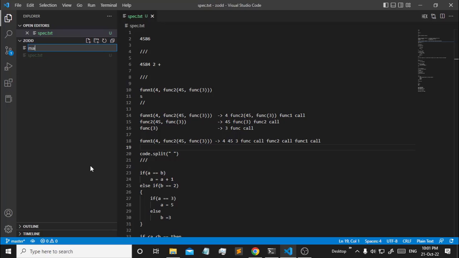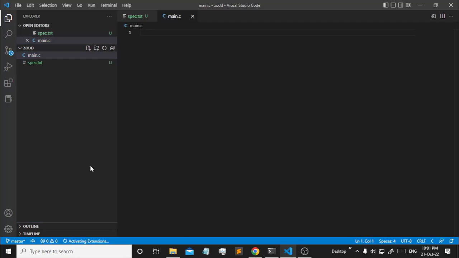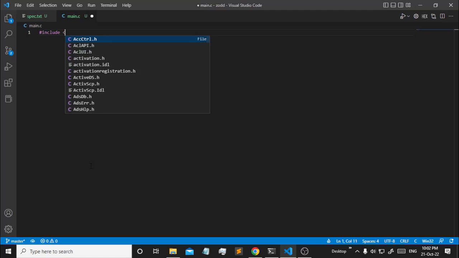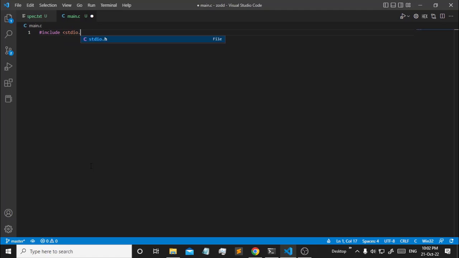So main.c, and I'm not going to use any build system or things like CMake or make, because it's going to be a simple compiler, and I'm going to try to keep it in a single file for now. If it gets too big, we might separate it into separate files. But for now, let's just do it like this. So let's just have a simple program. Okay, so let's start with the hello world.